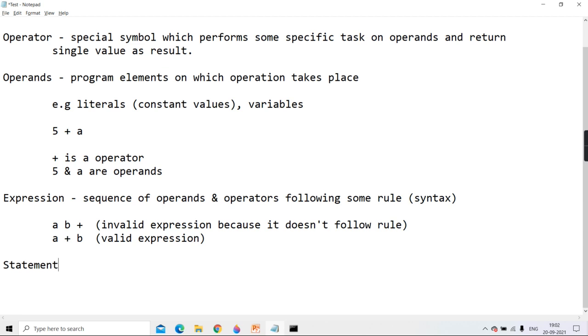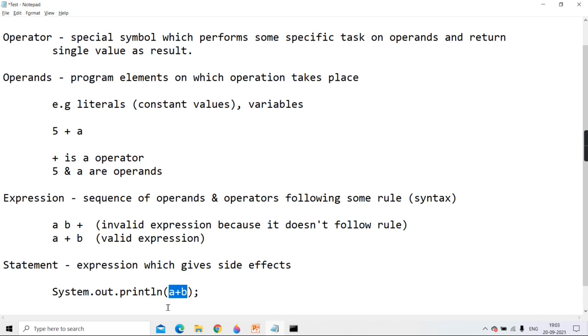Is there a difference between a statement and an expression? You can say a statement is an expression which gives a side effect. Side effects means they are doing some change in the memory. Suppose I am writing System.out.println, and here I just write a plus b. This a plus b is just an expression.